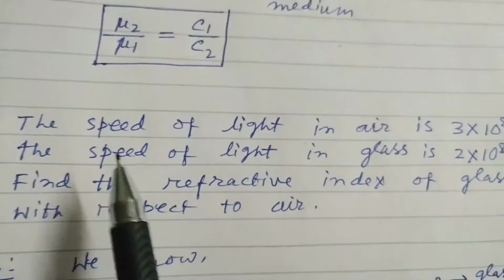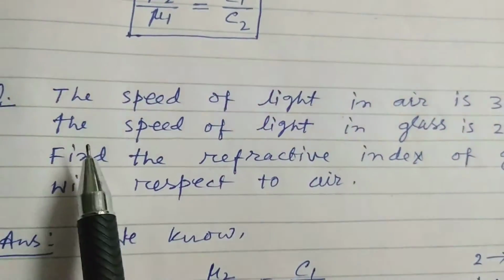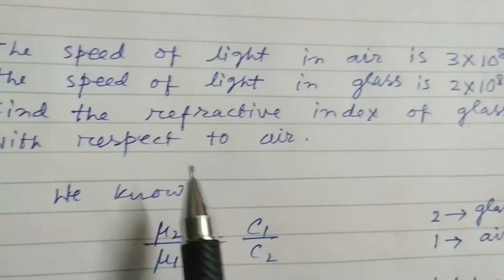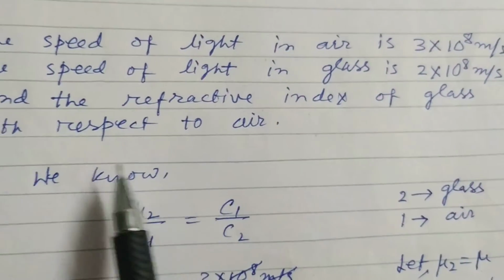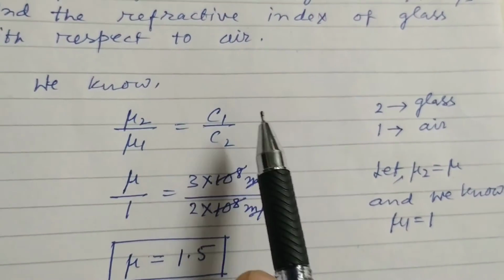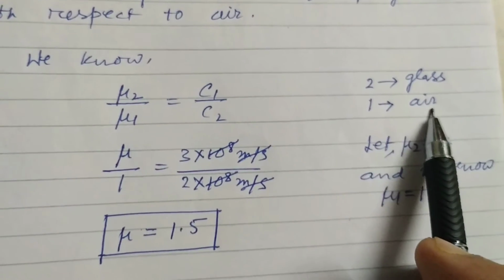One question I have given: the speed of light in air is 3 into 10 to the power 8 meter per second. The speed of light in glass is 2 into 10 to the power 8 meter per second. Find the refractive index of glass with respect to the air. So here we can write mu2 by mu1 is equal to c1 by c2. And 2 stands for glass, 1 stands for air.